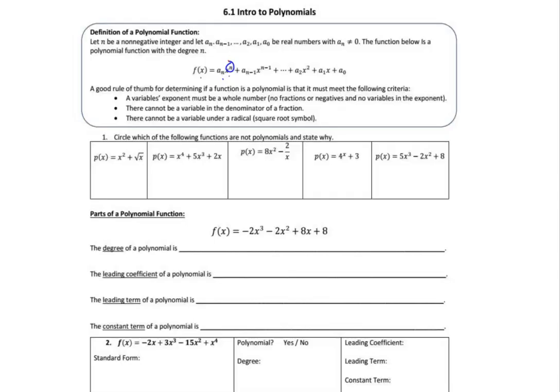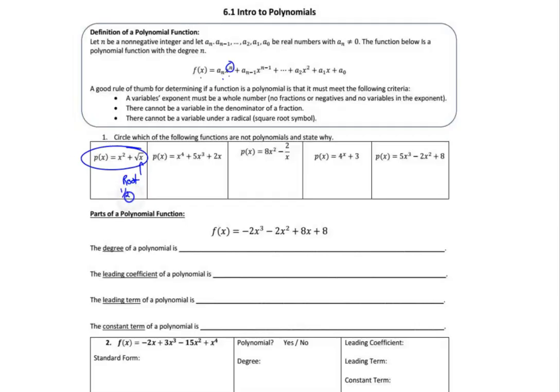So when we look at number one, which asks which ones are not polynomial functions and to state why, this first one is not a polynomial function because that's a root. We can't have a variable raised to a root power or a square root. A square root is a 1/2 power.